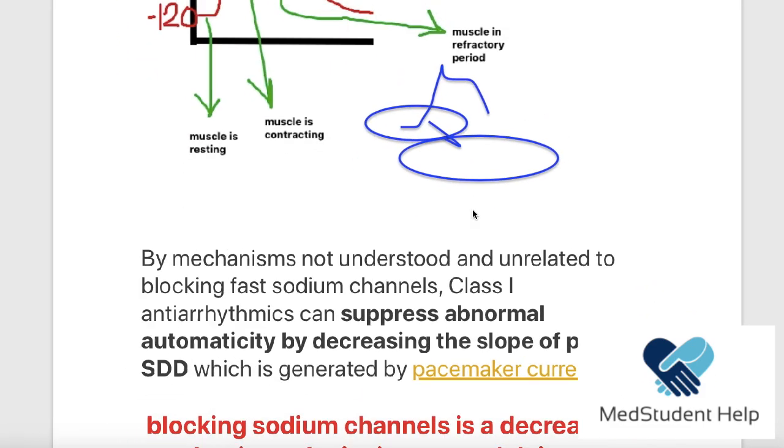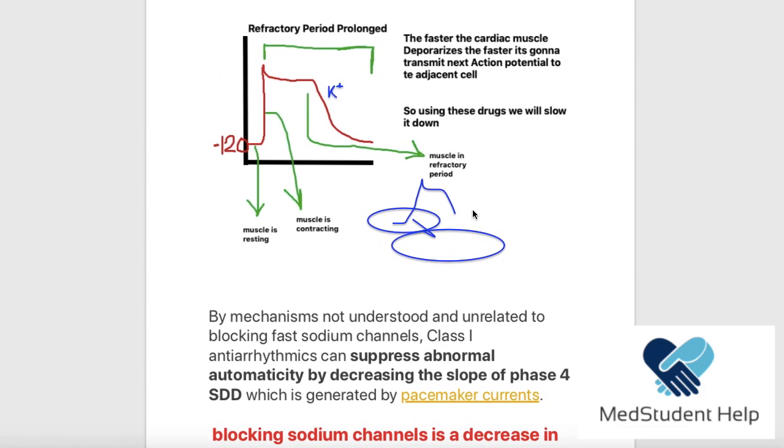So far we talked about the mechanism of action of the voltage-gated sodium channel blocker drugs, which was the first class of the Vaughan Williams classification. We said two things. Due to the blocking of the sodium channels, we needed to repolarize more in order to reach an even more negative membrane potential, to achieve the normal or a higher number of the sodium channels in the resting phase, right?